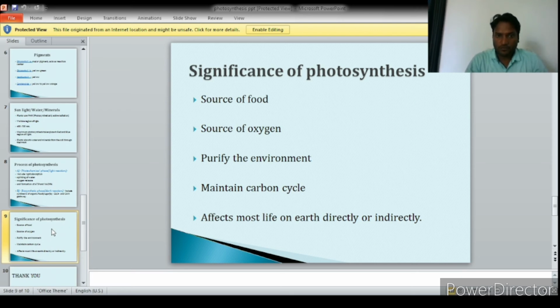Now we see the significance of photosynthesis. Photosynthesis is the source of food and the source of oxygen. It is the only source of oxygen on this planet. Plants purify the environment by taking carbon dioxide from the atmosphere and releasing oxygen. They maintain the carbon cycle on this earth, and directly or indirectly photosynthesis affects all organisms on this planet. Why am I saying directly or indirectly? Because everything we eat comes directly or indirectly from plants.